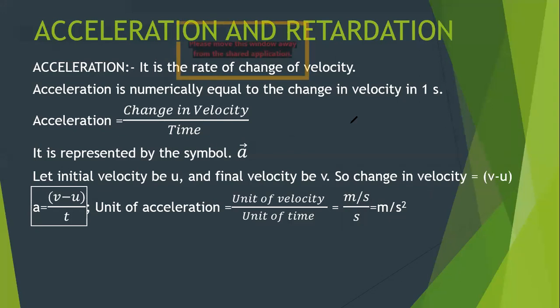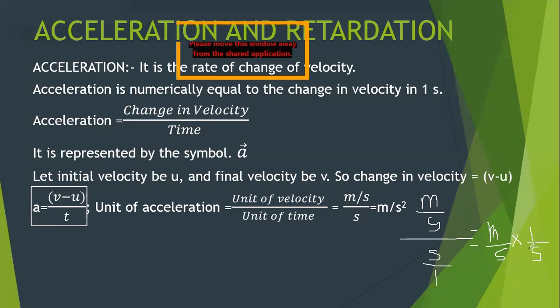My mouse has to work very smoothly for that. So this is meter upon second divided by second. Okay, so this is divided by second. We know that anything is divided by 1. So what do we get then? It will be meter per second into, it's a division, so I take the multiplication. I convert it, I multiply instead of dividing. So I will take the reciprocal of this, which comes out to be 1 upon second. So what we get is meter per second square. I hope you are getting it. I'm sorry for that, but I'm using my mouse for that.